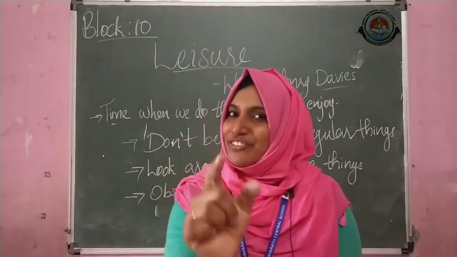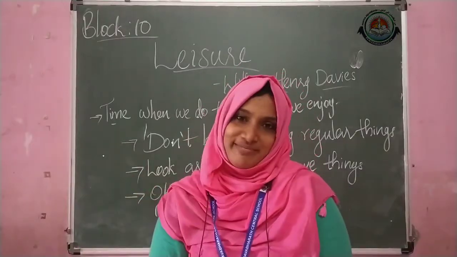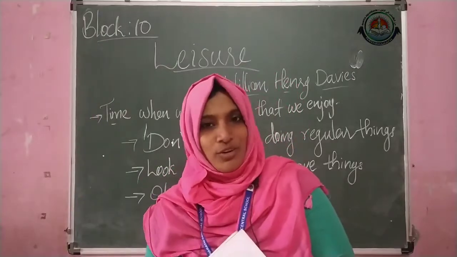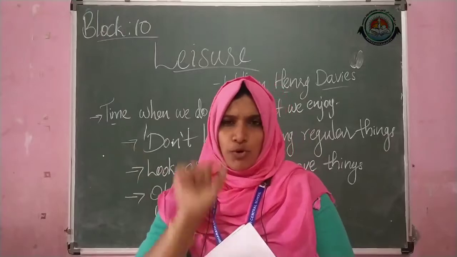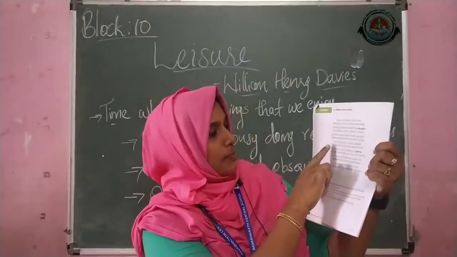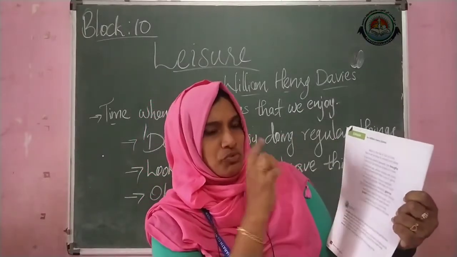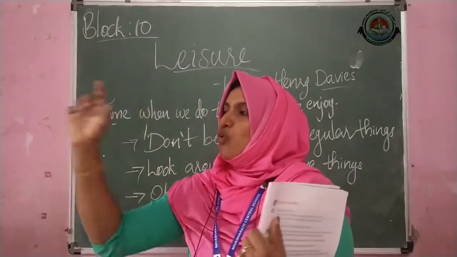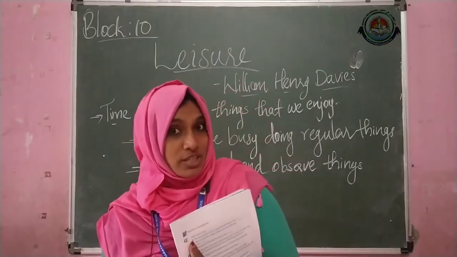So children, if you are getting any leisure, go out and spend time in nature. You have to watch all the minute things, observe all the things. That is why the poet is saying here, where squirrels hide their nuts in grass. We don't have time to watch that. Just watch all the little things in nature. So children, I hope this is clear to you.